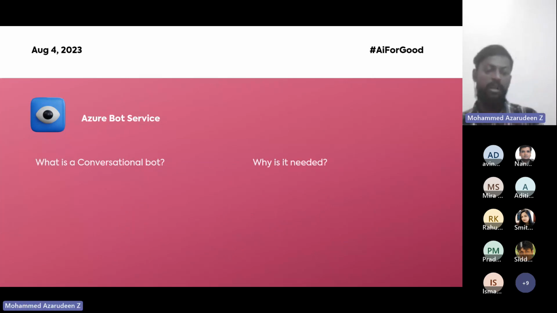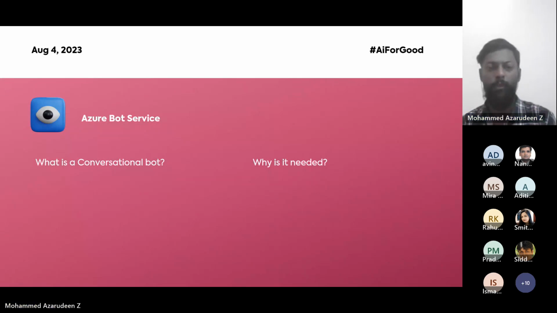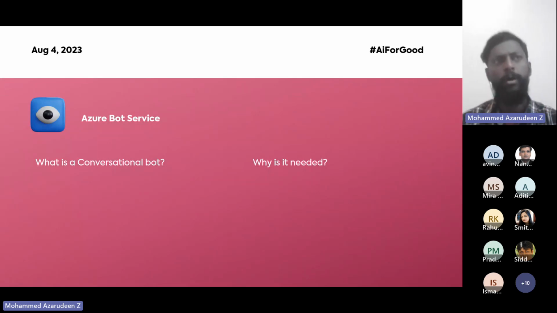So what is a conversational bot? As I've already said, we're going to create a bot. Why should we create a conversational bot? Let's say, ten years before, if you were facing a transaction issue in your bank, the traditional method was to go to the bank, because a lot of people might not know the process. Say I have forgotten my ATM pin, I might not know how to approach them.